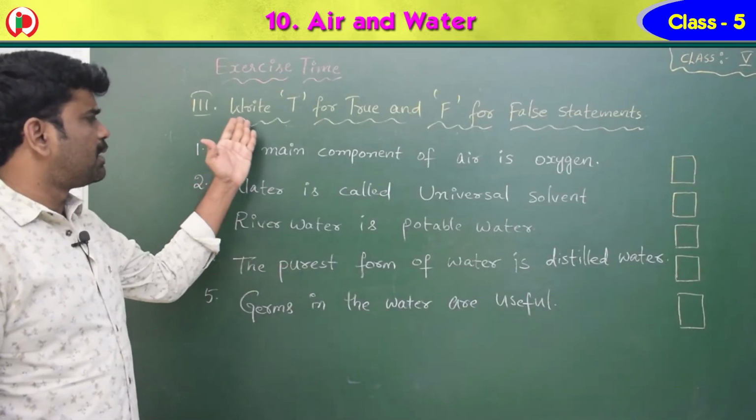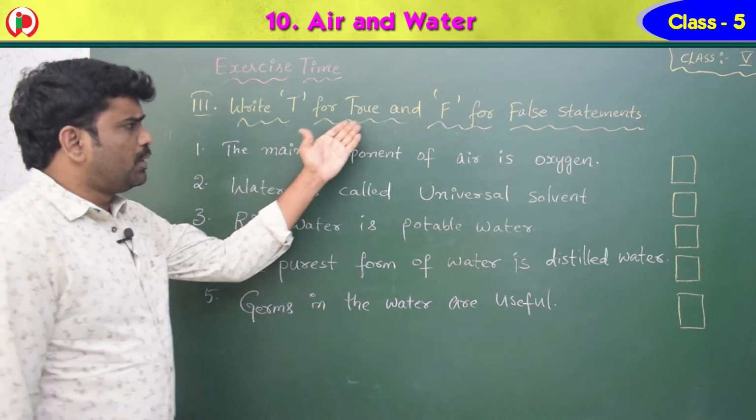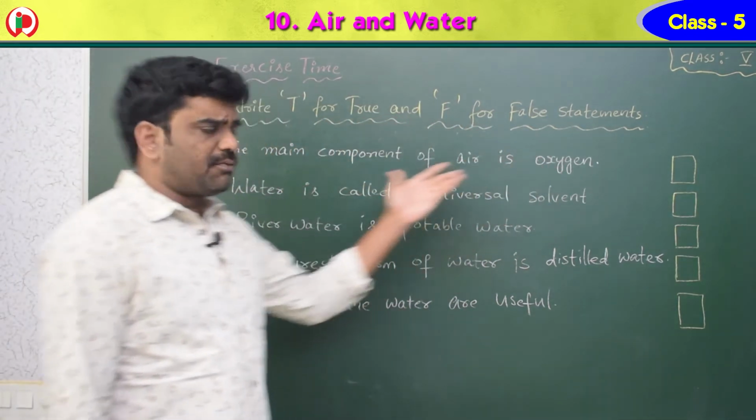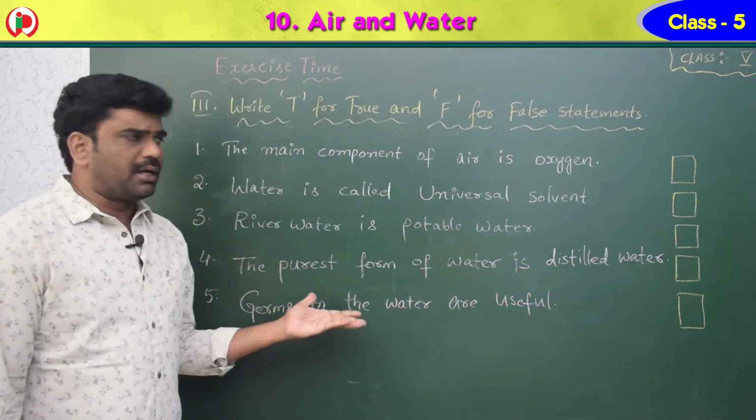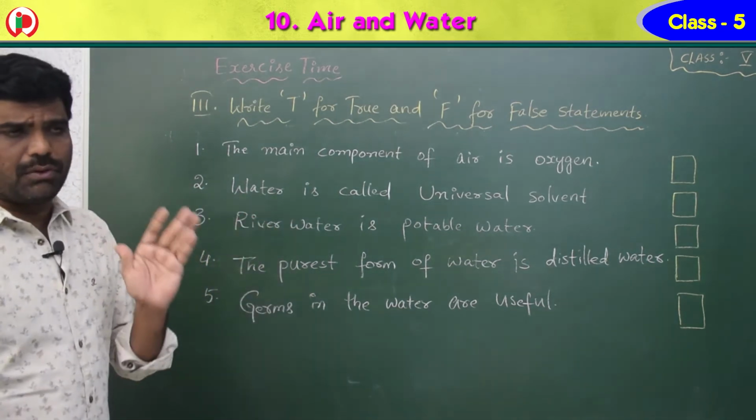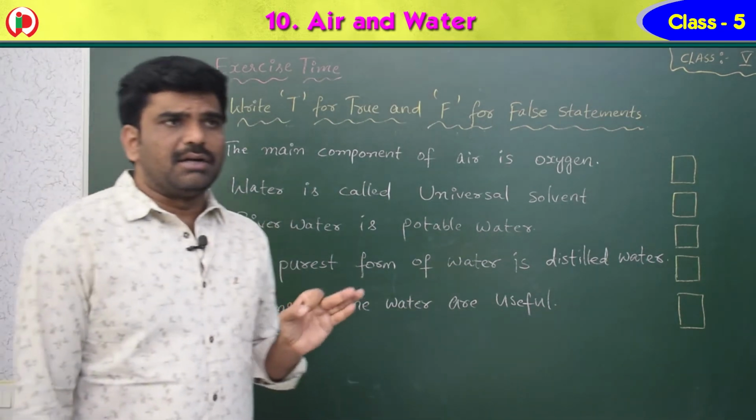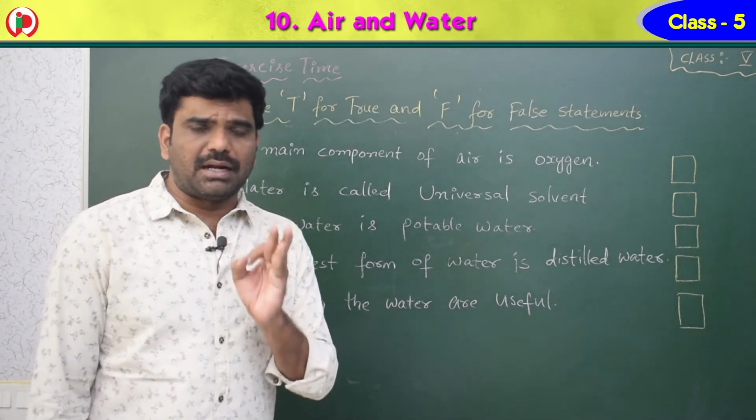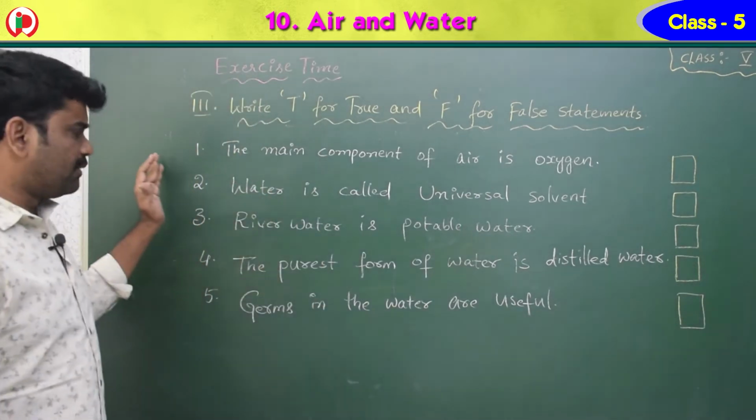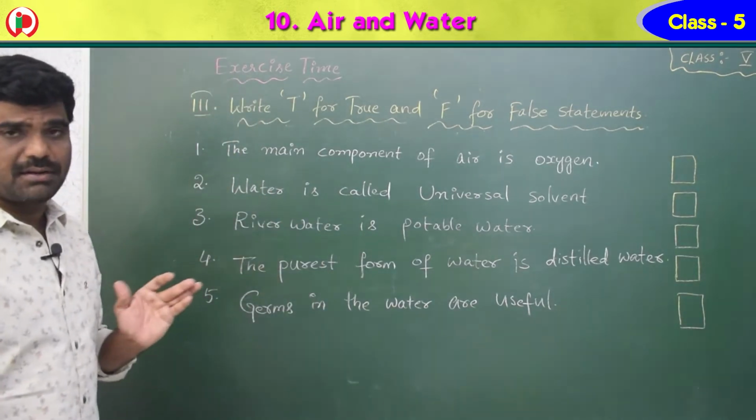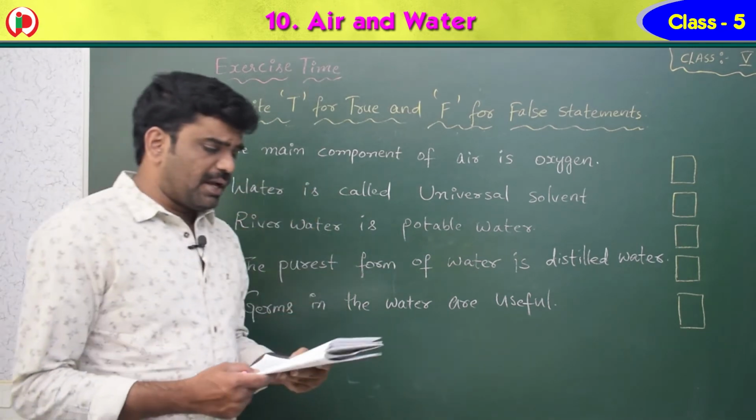Children, now see third one. Write T for true and F for false statements. So 5 statements are here. Okay, if the statement appears true, you can write the letter T. If the statement appears false, you can write the letter F. See the first one. The main component of air is oxygen.